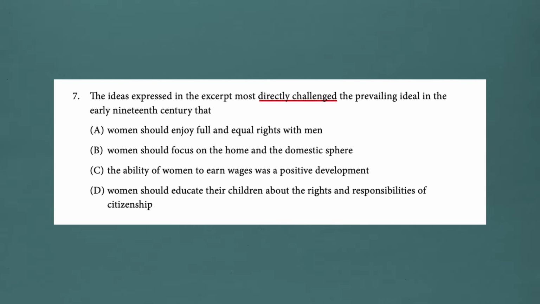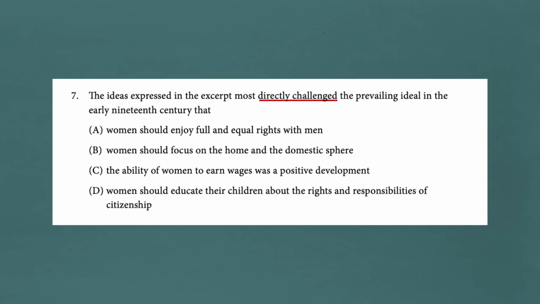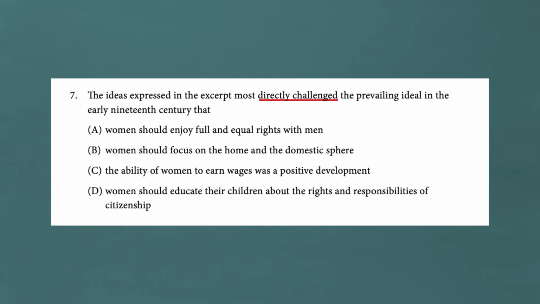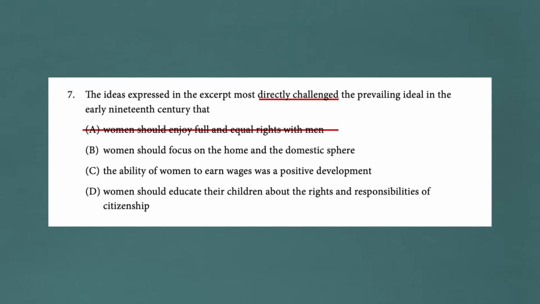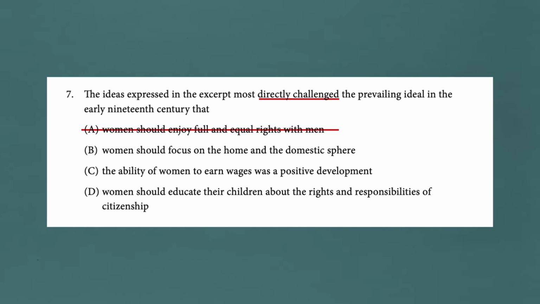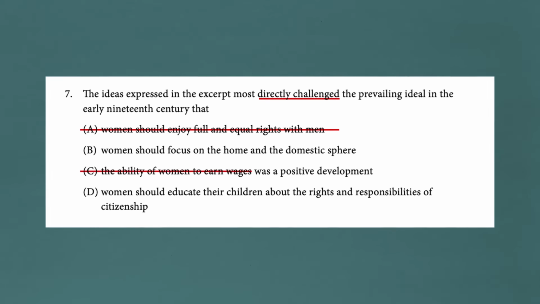Would it be A, that women should enjoy full and equal rights with men? Now that's tricky because that is what this document is saying, that women should have full and equal rights with men. But notice what the question says, which of these directly challenges what the document is saying? So it can't be A because A is agreeing with what the document is saying. Is it C, the ability of women to earn wages was a positive development? And again, this one is tricky because obviously the authors of the Declaration would agree that women earning wages is a positive development, but that is not challenging what they are saying in this document.